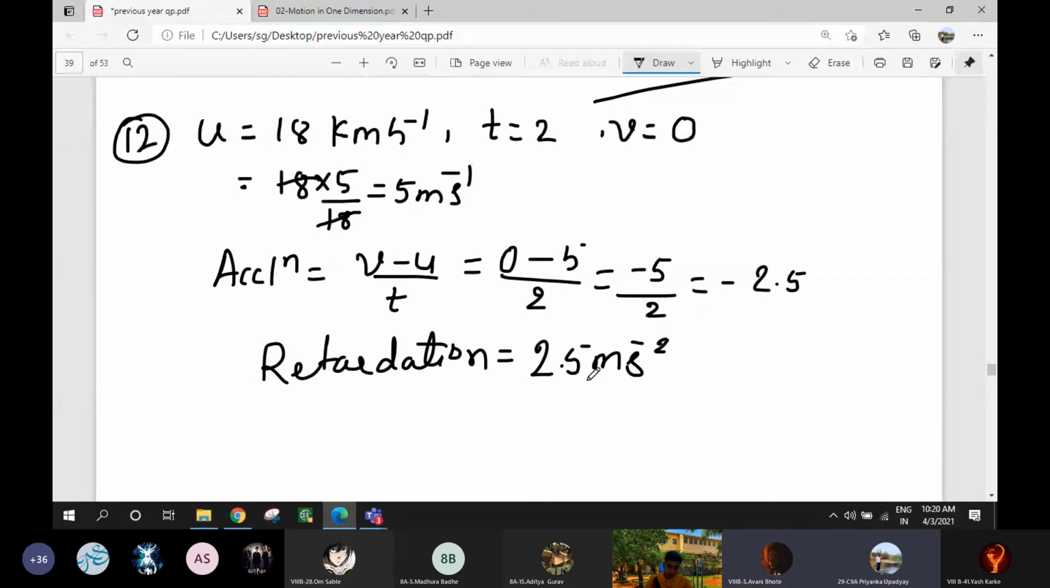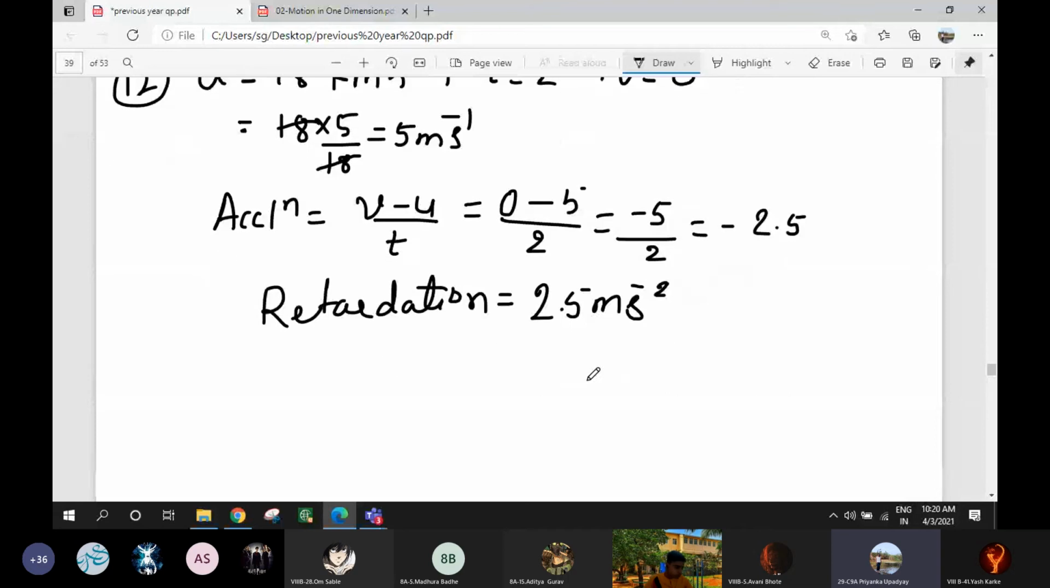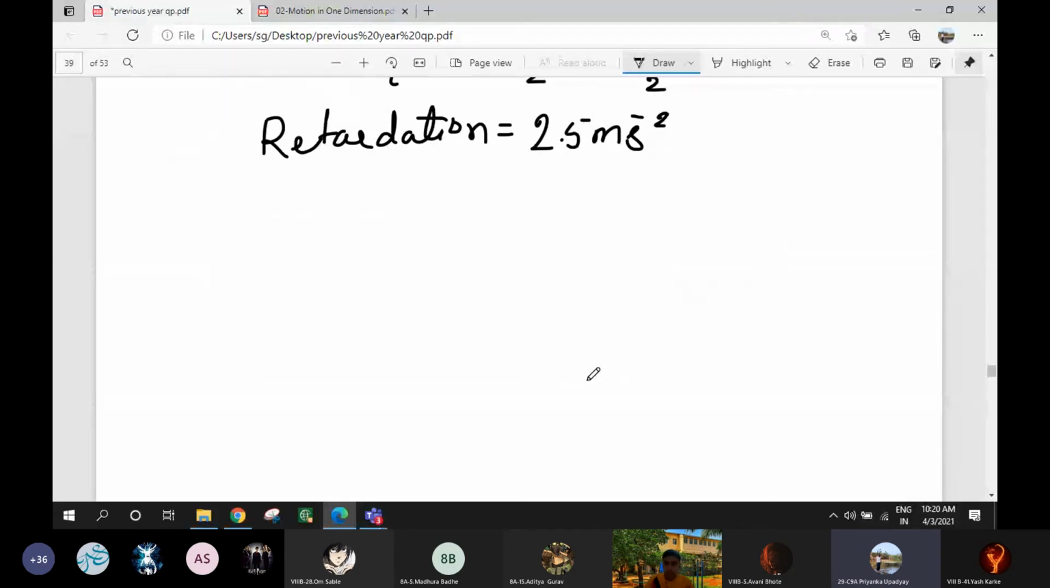Thank you. Now, next, we'll move to the 13th question. Yes, miss, I am having a doubt in this one. I will explain. Read the question carefully. A car accelerates at a rate of 5 meter per second. Find the increase in its velocity in 2 seconds.